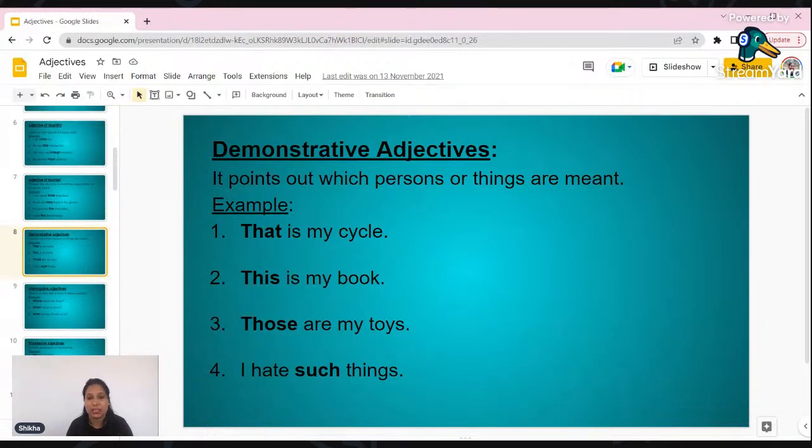Or I hate such things, means there are certain things which I don't like and I hate those things. And if you are talking about a number of things which are near to you, in that case we use these. So all these words are known as adjectives of demonstration or demonstrative adjectives, right?